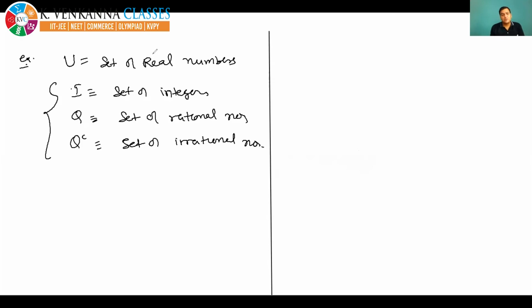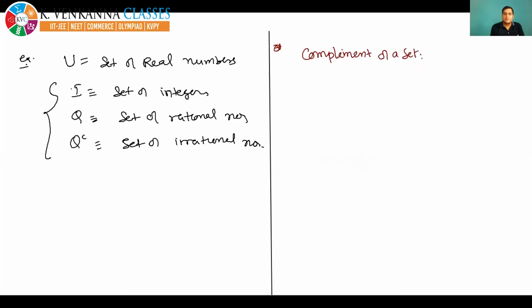So all of you have understood, and that's why I'm moving to the last definition, and that is the complement of a set.